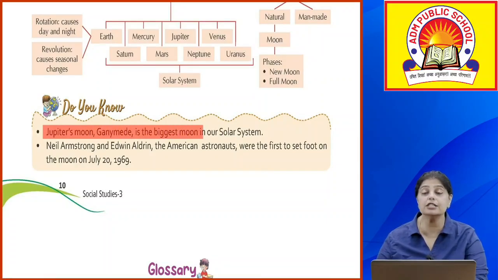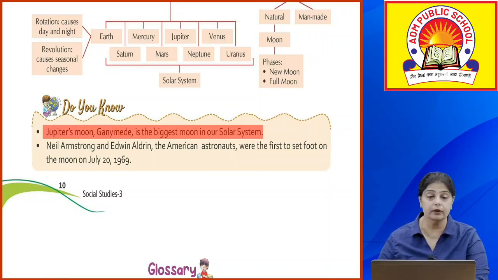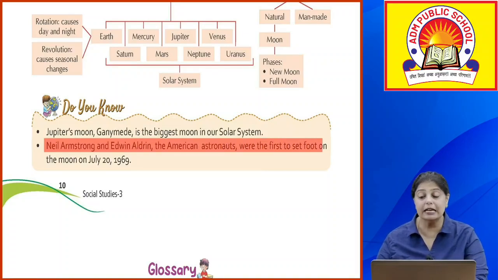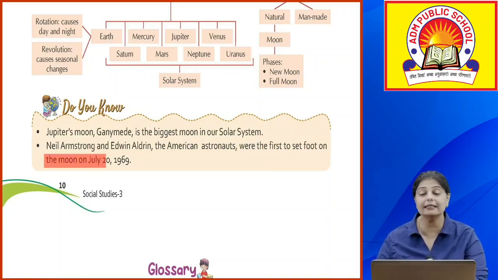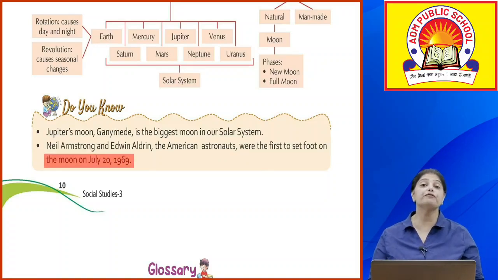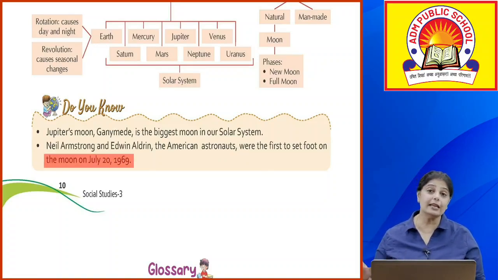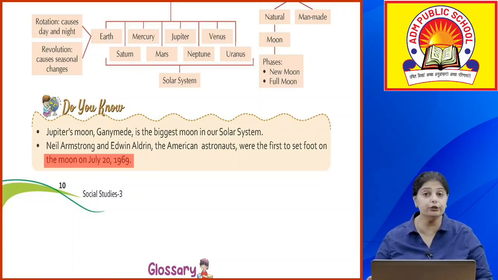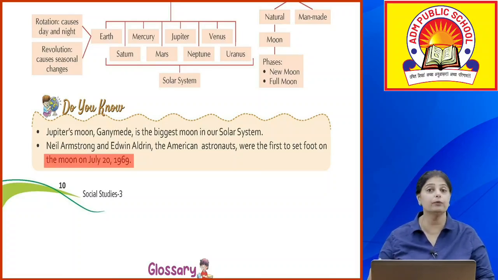Okay, do you know Jupiter's moon, Ganymede, is the biggest moon in our solar system? So Jupiter has its own moon, which is known as Ganymede, and it is the biggest moon in the solar system. Neil Armstrong and Edwin Aldrin were the American astronauts who were the first to set foot on the moon on July 20th, 1969. So they were the first astronauts who actually stepped onto the moon. Many others tried to go to the moon, but they did not succeed in landing and stepping there. But these were the first ones to succeed.